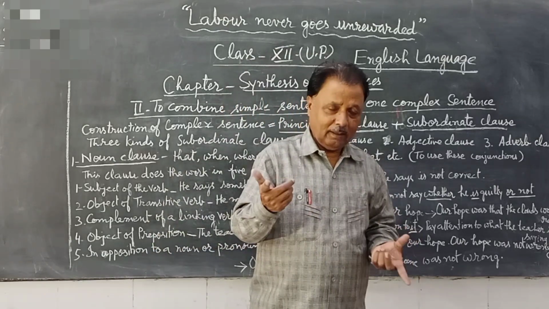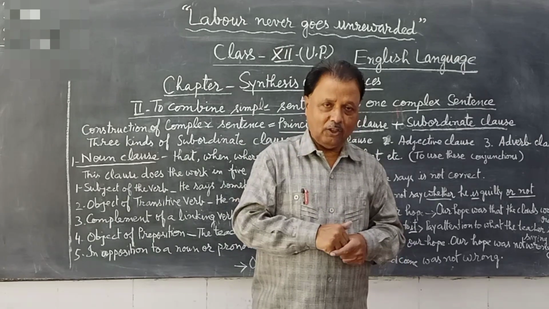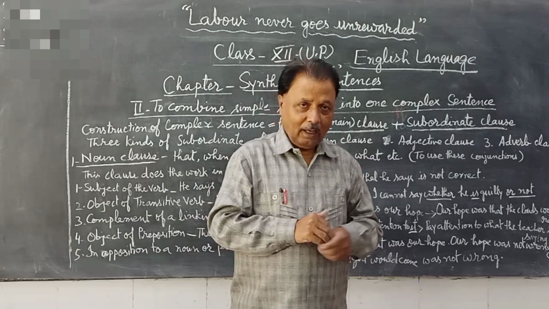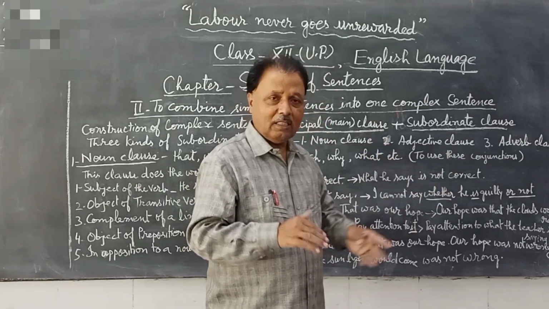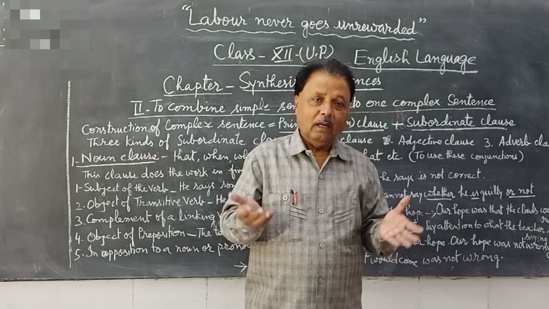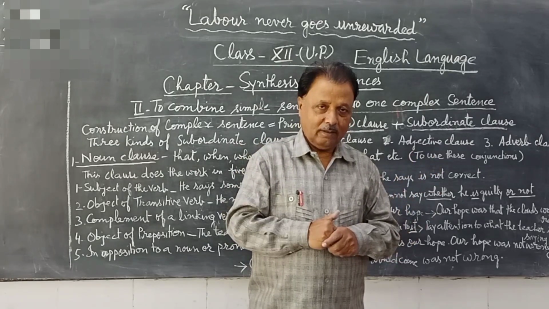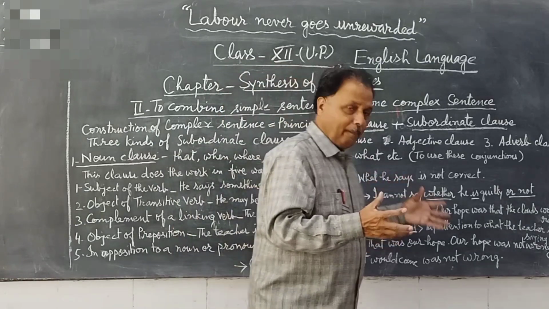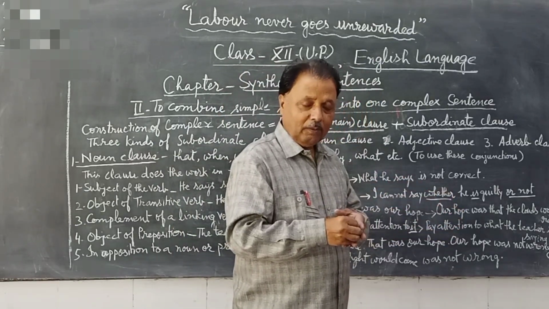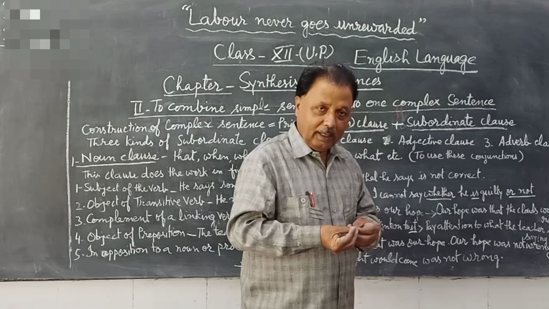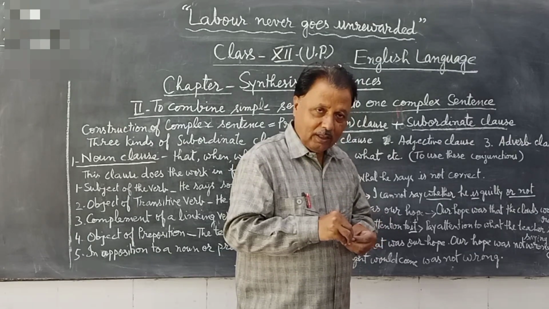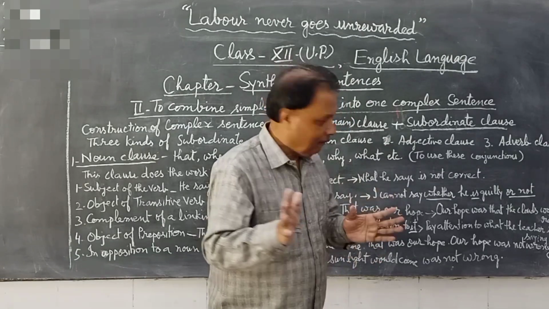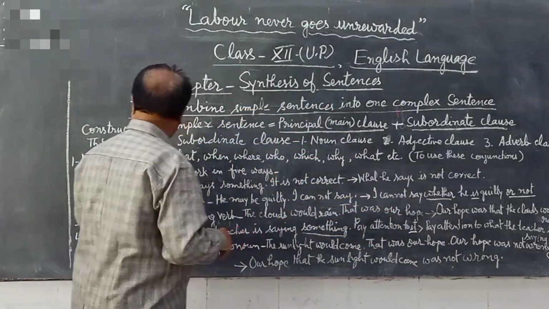You can find there are two types of conjunctions: subordinating conjunctions and coordinating conjunctions. Here in complex sentences, we require subordinating conjunctions. So a sentence joined to the principal clause with a subordinating conjunction is called a subordinate clause. Okay. Now come to the next point.